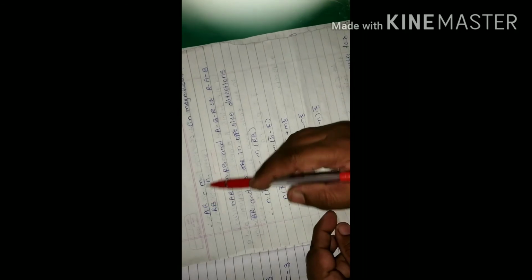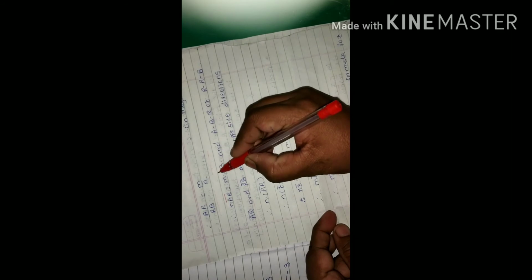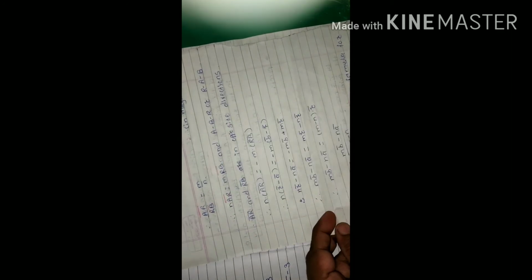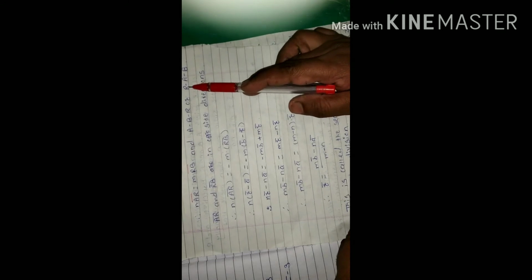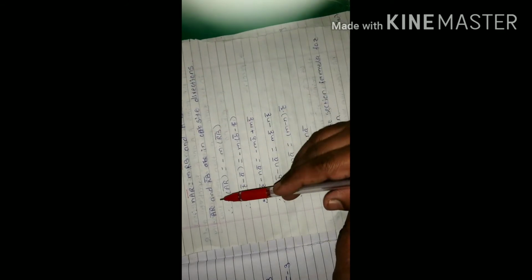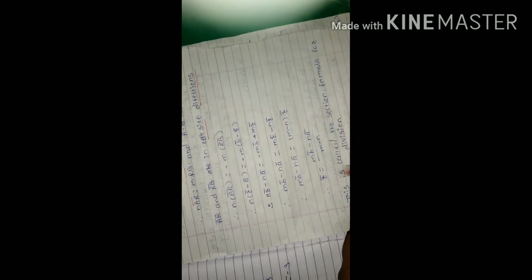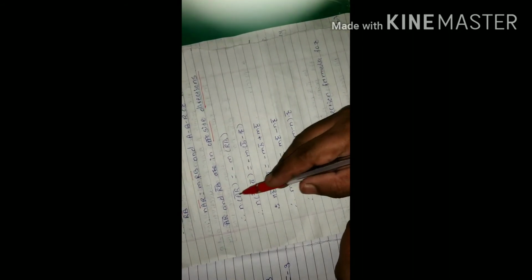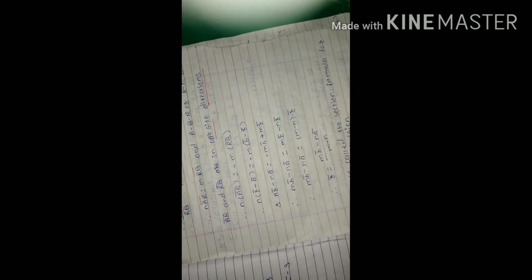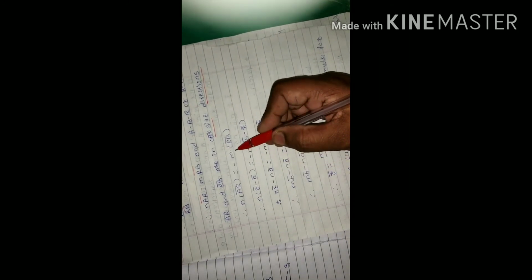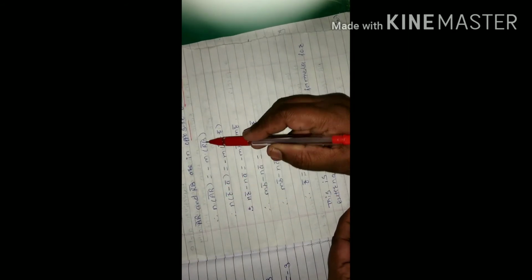Then we take cross multiplication: n into AR bar is equal to m into RB bar. Here AR bar and RB bar are in opposite directions. Therefore, because they are in opposite directions, n into AR bar is equal to minus m into RB bar. Therefore we put the values of AR bar and RB bar here.